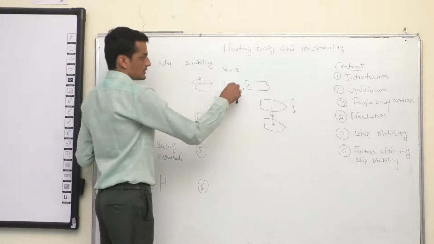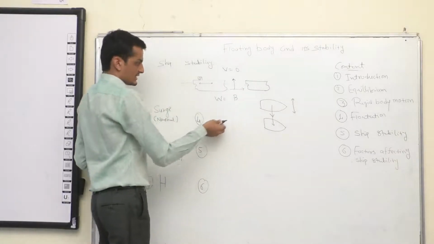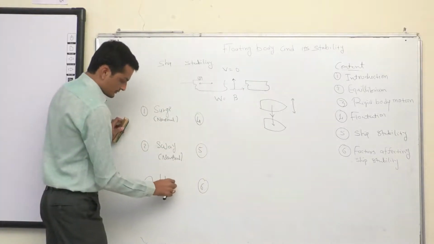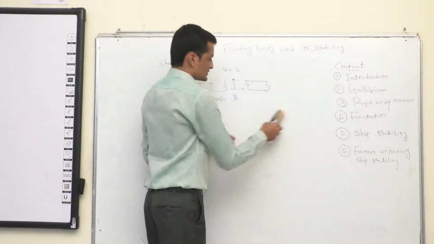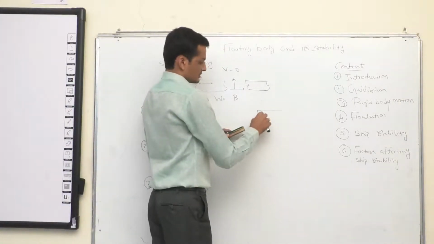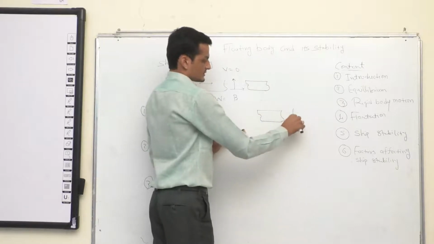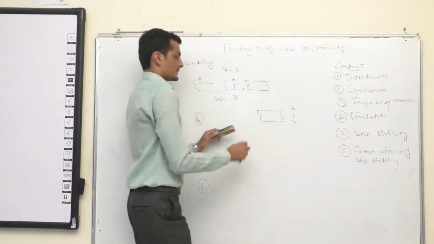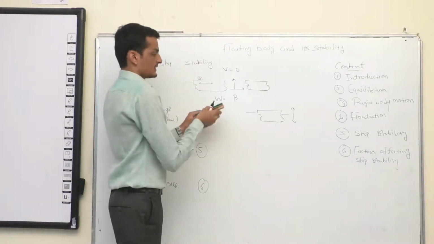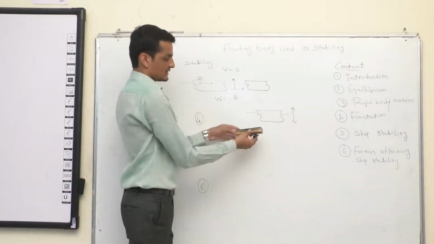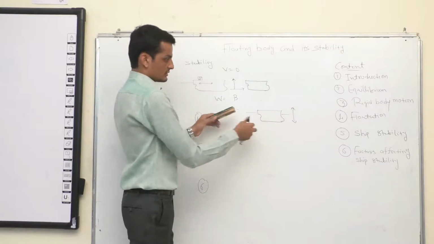Let's go to the next. Ship motion along the z axis is called heave. So what is heave motion? The translation motion along the z axis. If I apply some force, for example, if I lift the object and then leave it, what will happen?